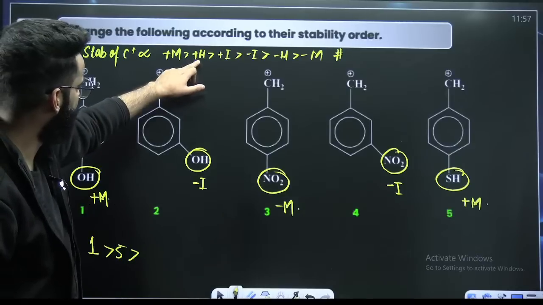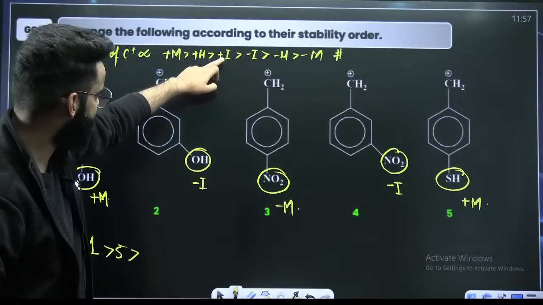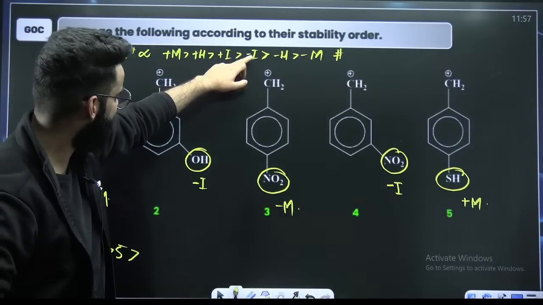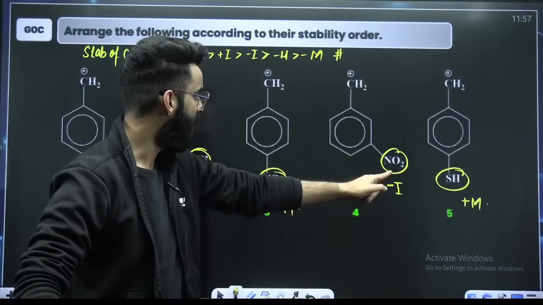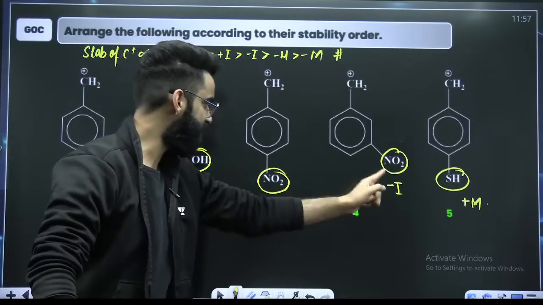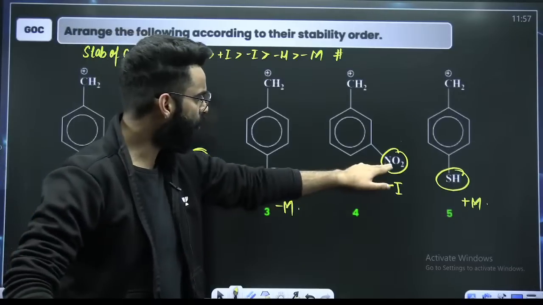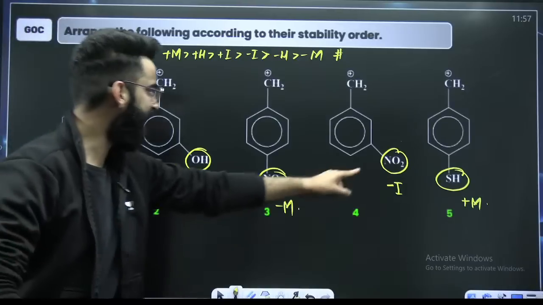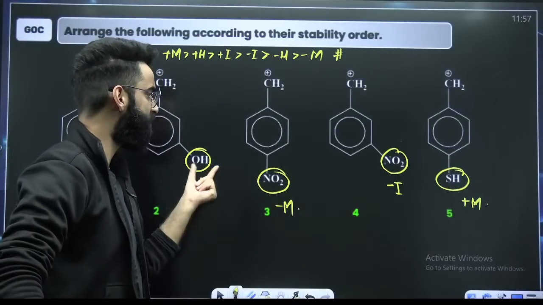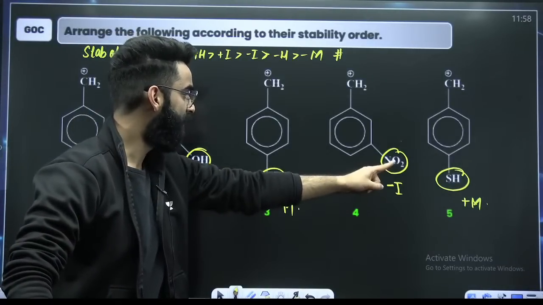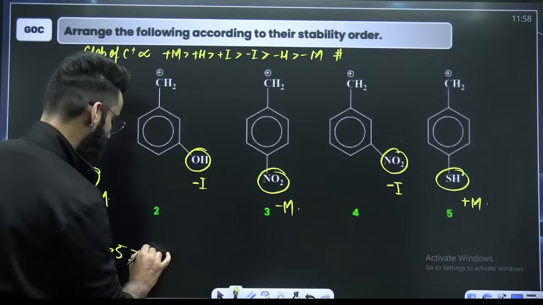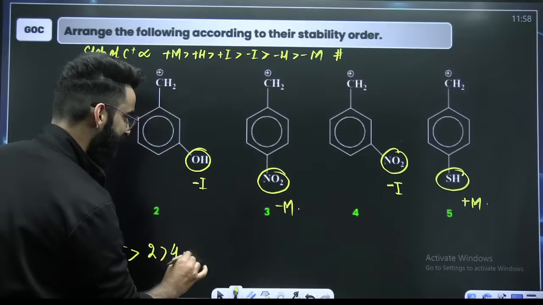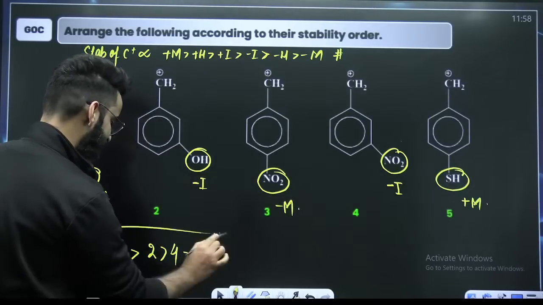Perfect. Is there anyone showing plus H? No. Anyone showing plus I? No. Anyone showing minus I? Yes. Minus I of this, minus I of this. But nitro group shows more minus I. So nitro is more withdrawing than this OH. If these are more withdrawing groups, they decrease the stability, right? So I would say 2 will be more stable than that of 4, and at the end you will give priority to 3. Anyone give this as the answer?